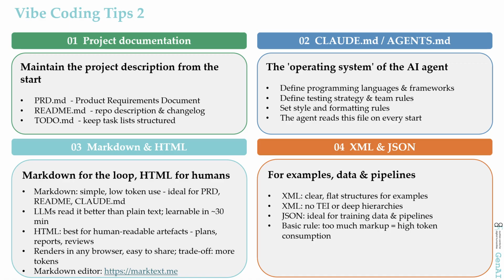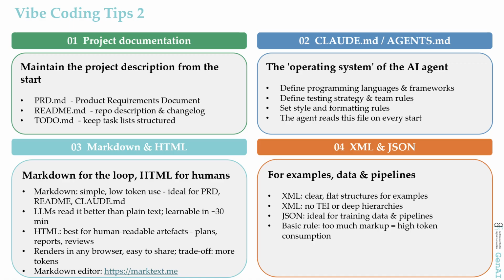And fourth, XML and JSON for examples, data, and pipelines. XML for clear, flat structures. Please no TEI or deep hierarchies. And JSON for training data and processing chains. The basic rule everywhere, too much markup means high token consumption.